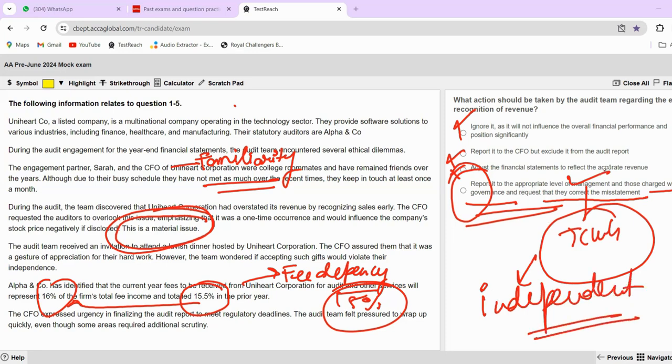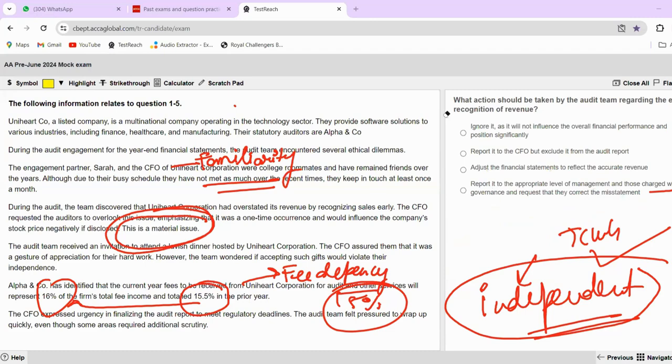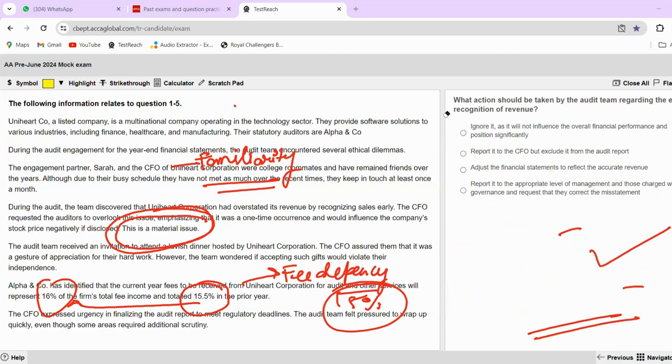Management is responsible for the day-to-day operations. However, the TCWG is not responsible. So that is the reason they will be independent, and they will be more towards correcting the mistake that there has been in the financial statement, right? So this is the correct answer, which is your D part: reported to the appropriate level of management and those charged with governance, and request that they correct the misstatement.